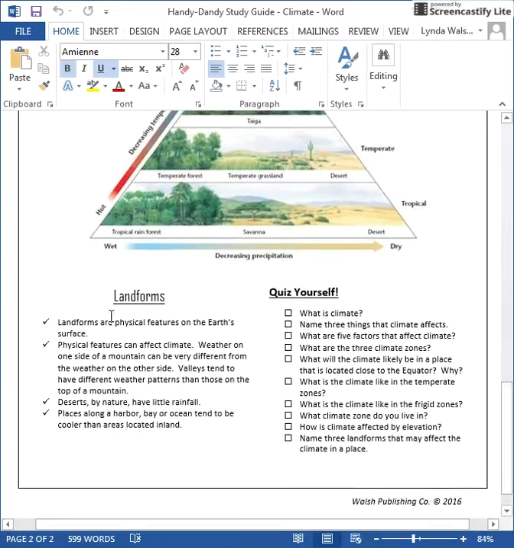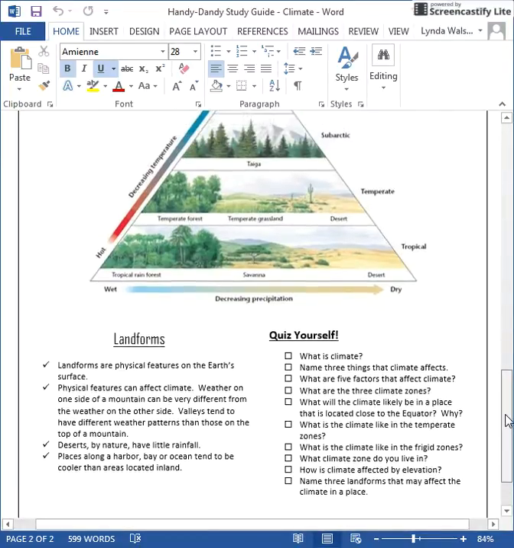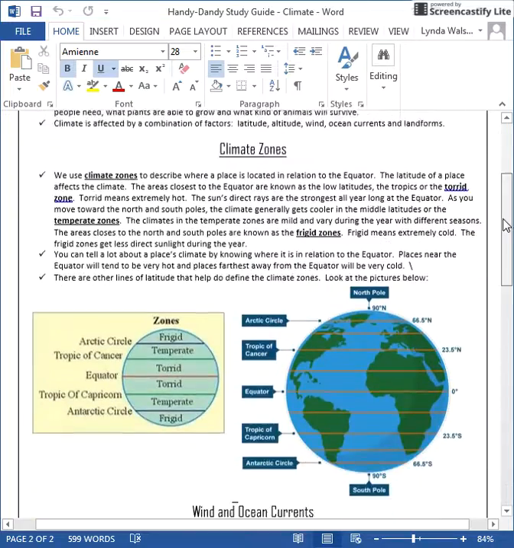Landforms can also affect climate. It might be one kind of weather pattern on one side of a chain of mountains and a different weather pattern on the opposite side of the mountains. So deserts by nature have very little rainfall. Rainfall would obviously affect that as well. Physical features affect climate. So you've got your study guide, and you can take a look at this at home.